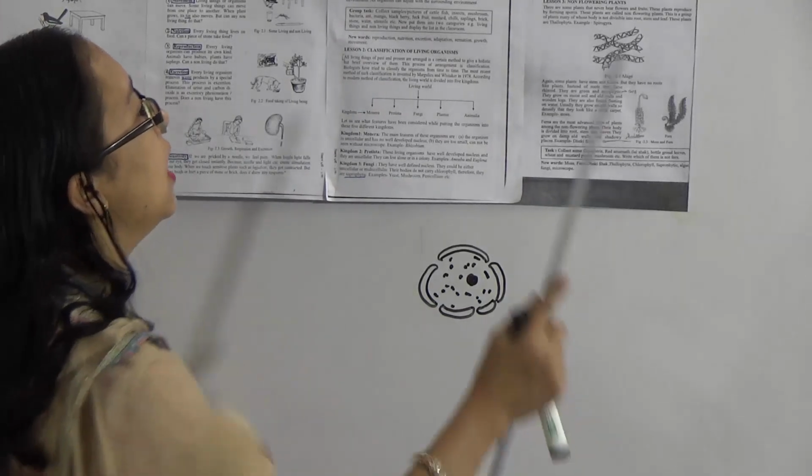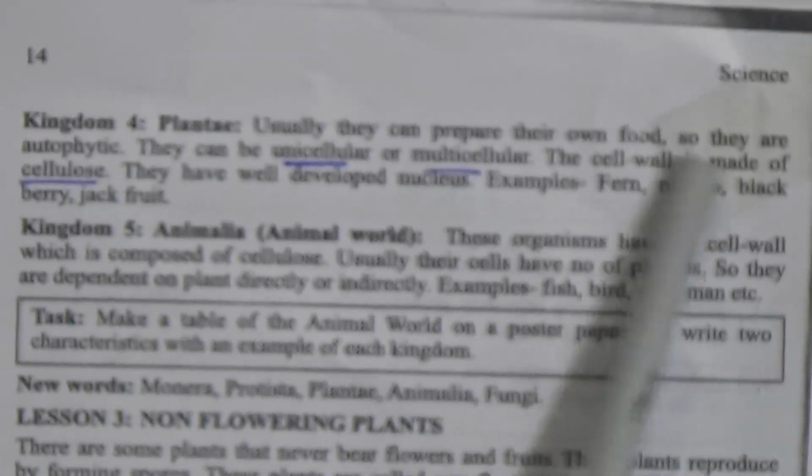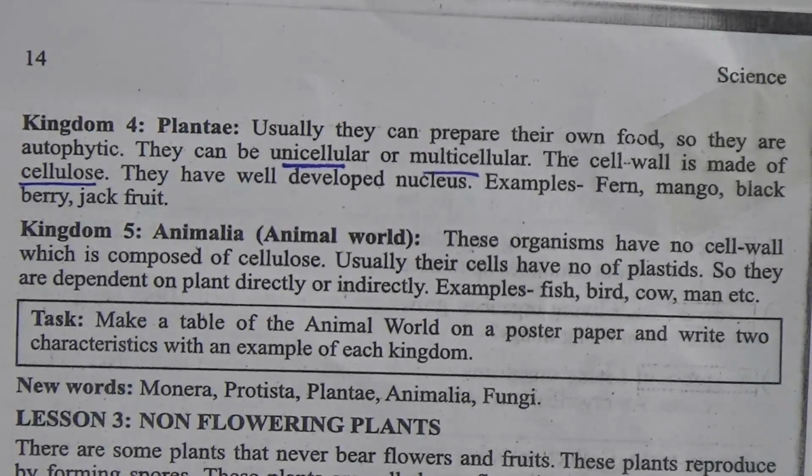Kingdom number 4, Plantae. Usually they can prepare their own food, so they are autophytic. When any plant can make its own food by itself, it is called autophytic. You have to know the difference: fungi are saprophytic and kingdom 4, Plantae, are autophytic.